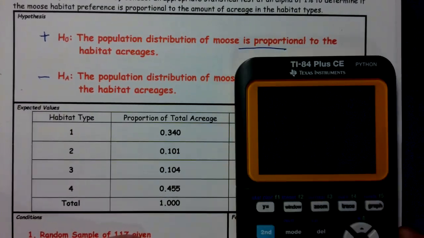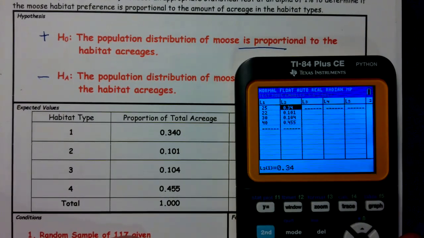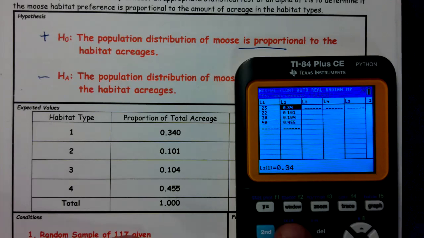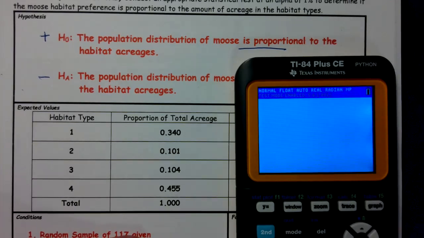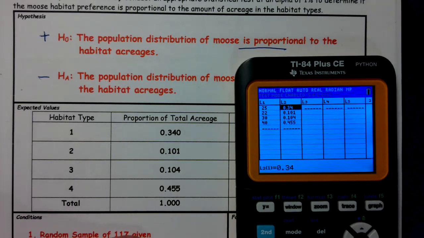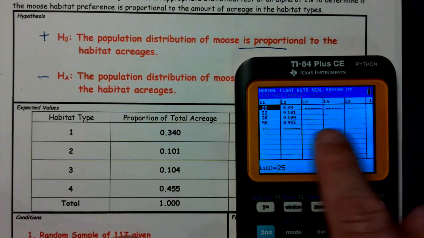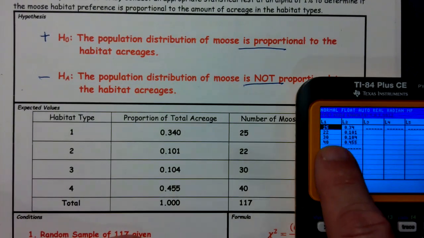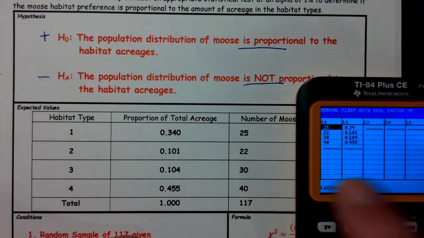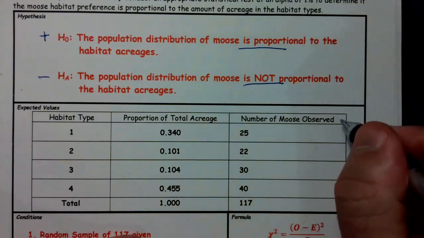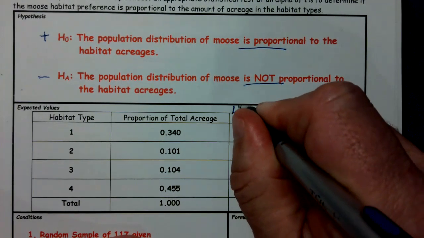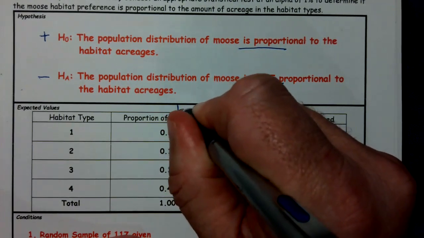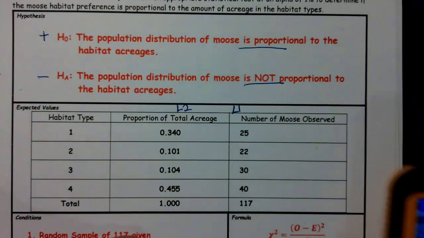Next thing, we need to get the expected values. To do this is different than the chi-squared test of independence. For test of independence, we need a matrix. Here we have to go to stat edit. So in stat edit, I put the observed values, always put the observed in L1. And then I put the percentages into L2.